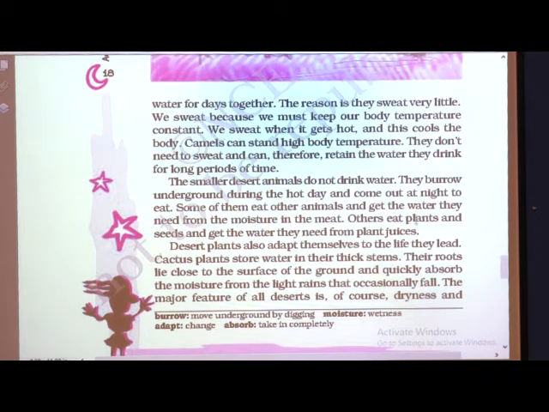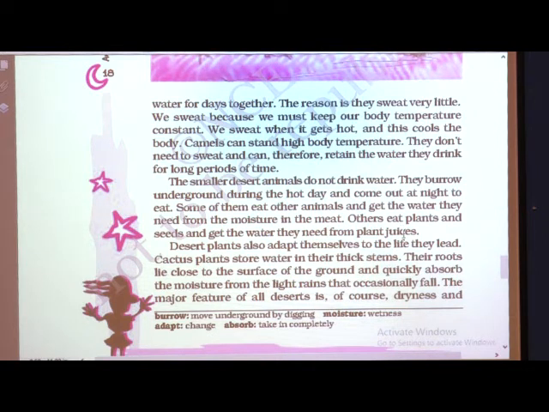Others eat plants and seeds and get the water they need from the plant juices. Some animals eat the leaves of plants, fruits of plants and some particular seeds, and after eating that, by those plant juices they fulfill their need of water.